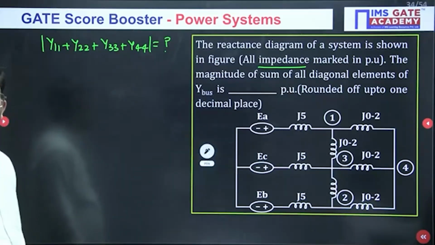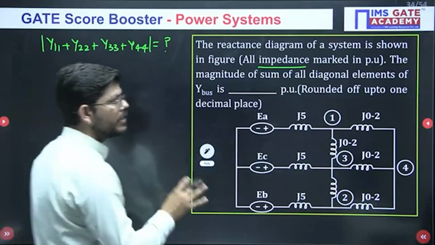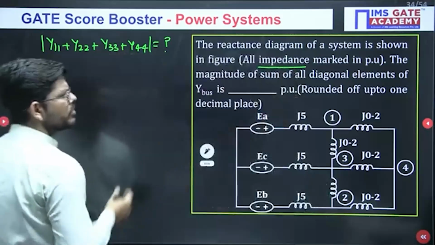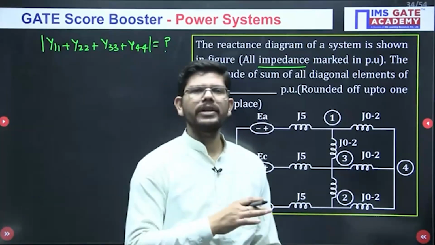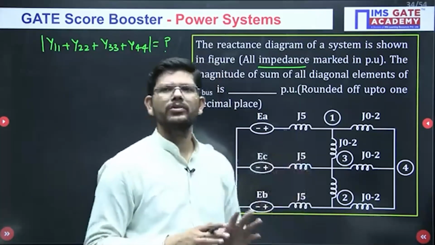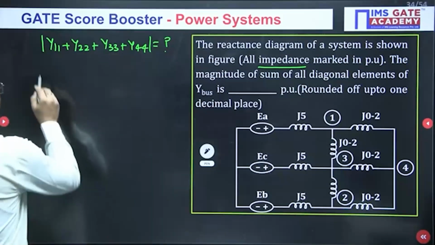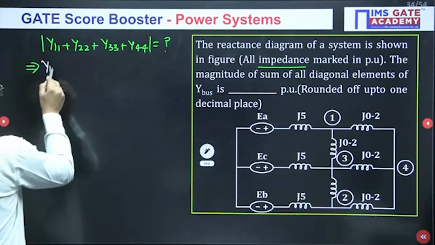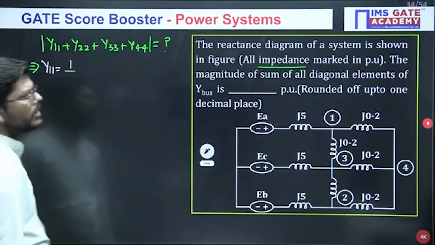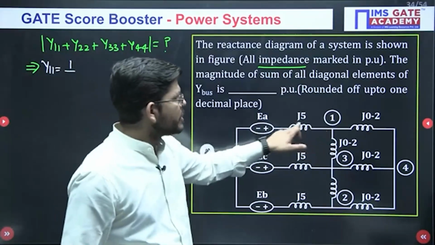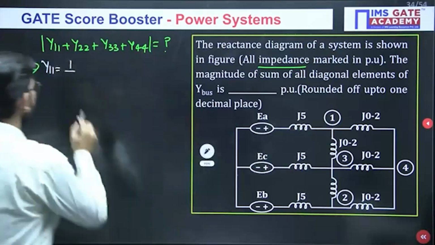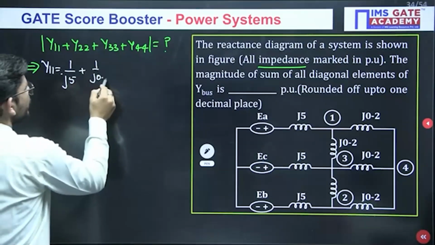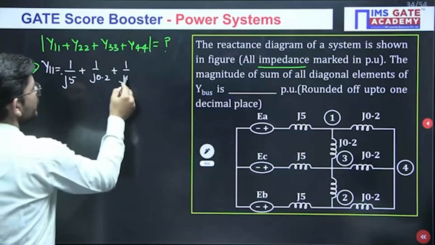So we have to calculate all the diagonal elements, and all the values are given in terms of impedance, not in terms of admittance. Okay. So voltage sources are there, you can convert them into current sources, but it is not going to affect the impedance value. So don't do that. So we need the value of Y11. What will be Y11? Reciprocal of all the impedances connected to bus number 1: J5, J0.2, J0.2. So 1 by J5 plus 1 by J0.2 plus 1 by J0.2.